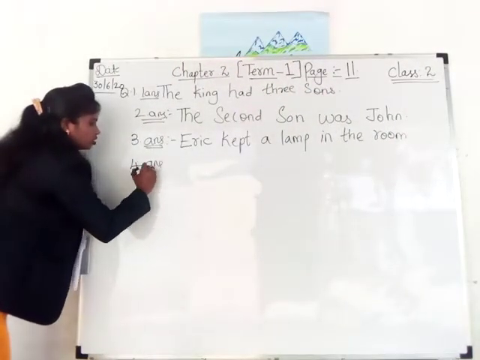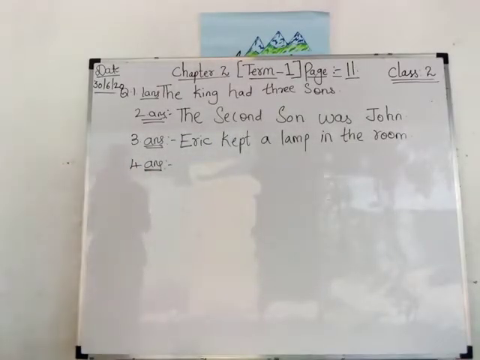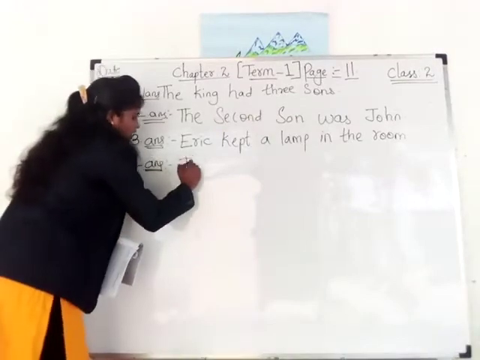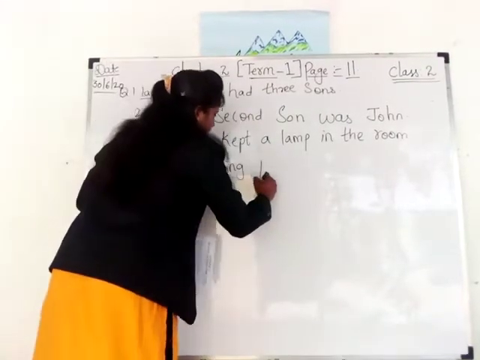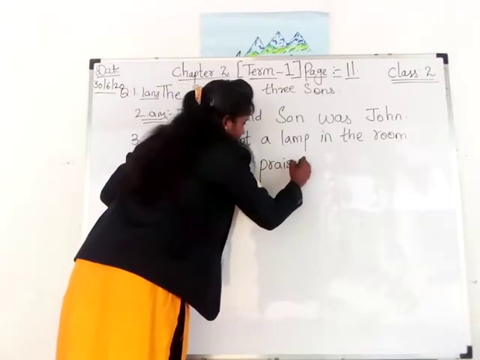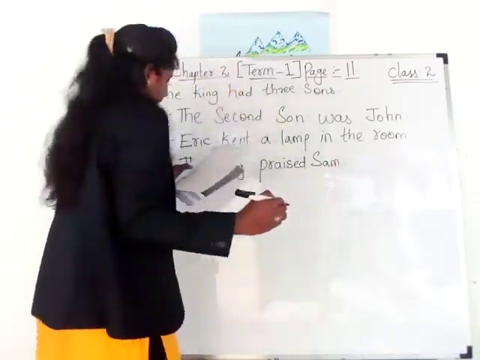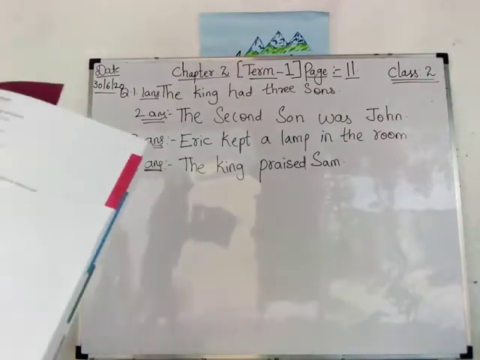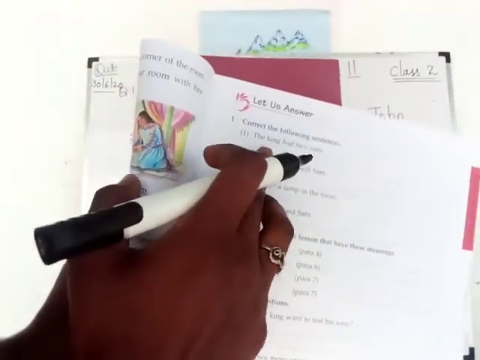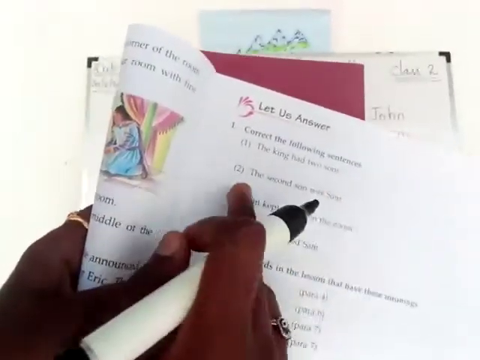The king praised Sam. No. The king praised, P-R-A-I-S-E-D, praised Sam. It is Sam. Okay. See children, you are supposed to write the answer in here. Ma'am wrote on the board. Question number 1, supposed to write the answers in these dashes.